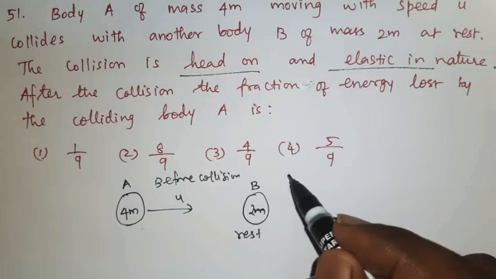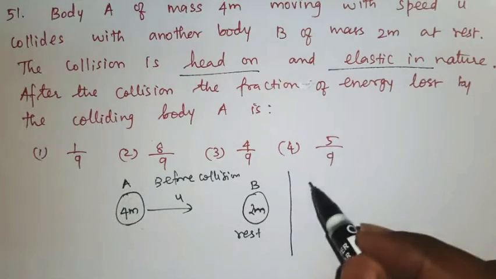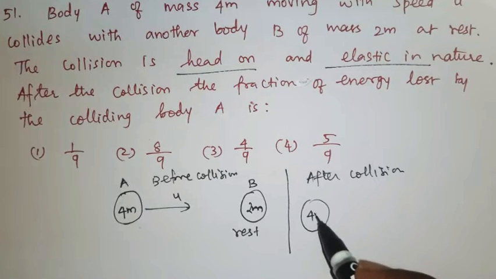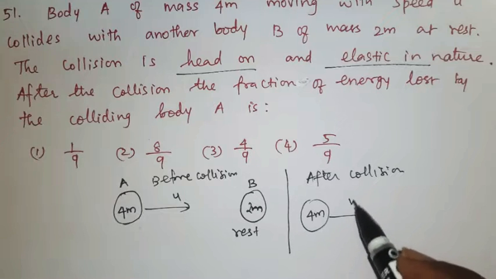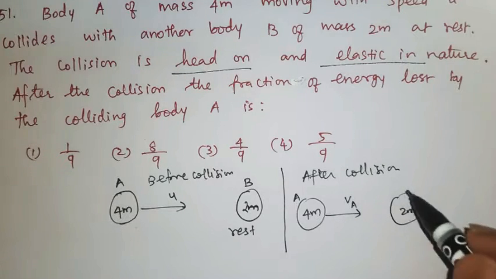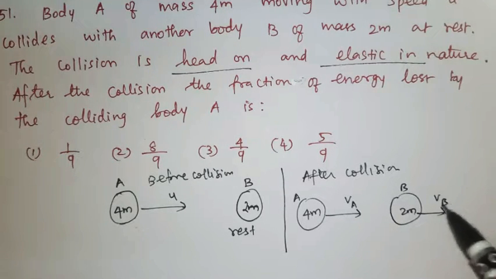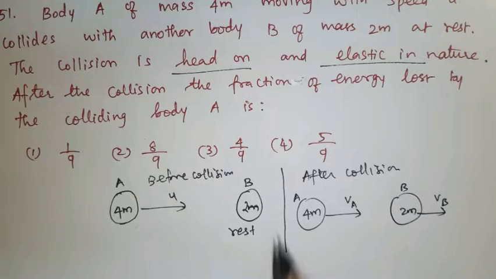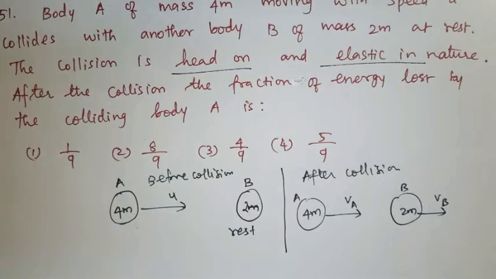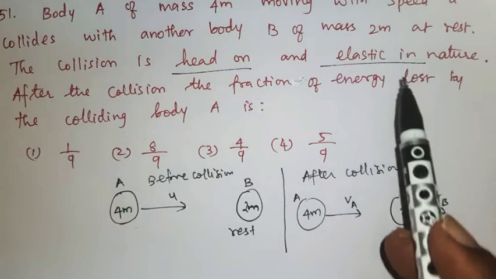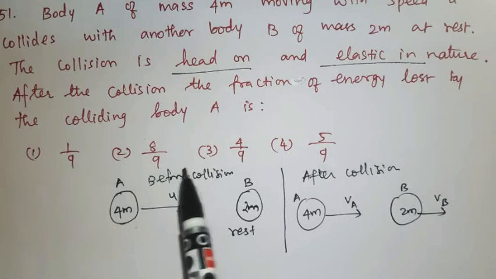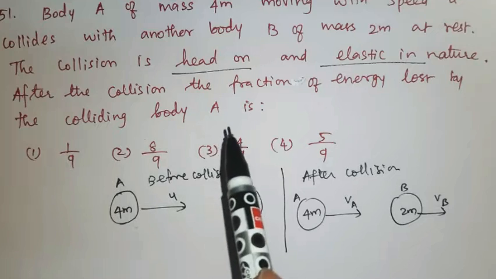After collision, this 4m object A moves with velocity va, and object B, 2m, moves with velocity vb. Now we have to find the fraction of energy lost by the colliding body A after the collision. Elastic in nature means the kinetic energy will be constant. Here they are asking only the fraction of energy lost by colliding body A.